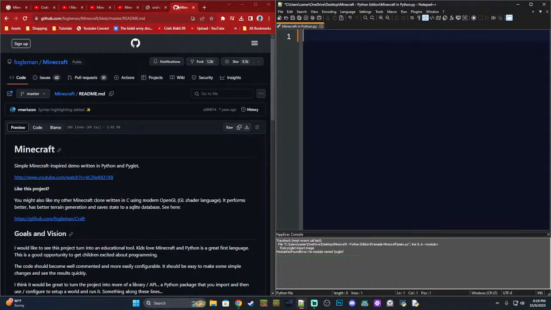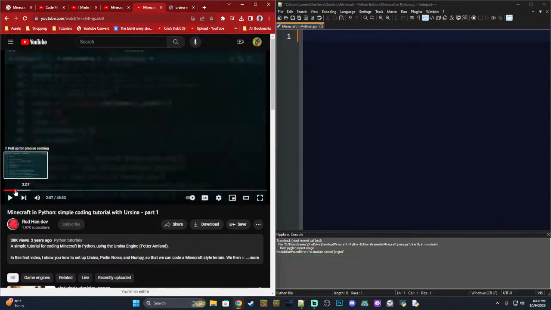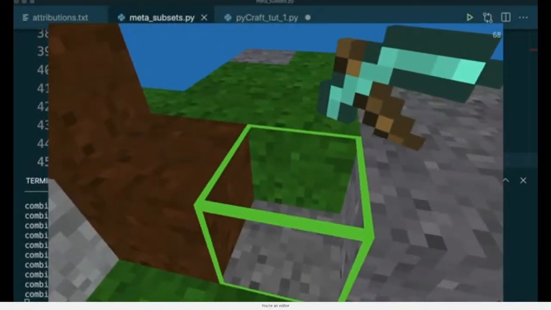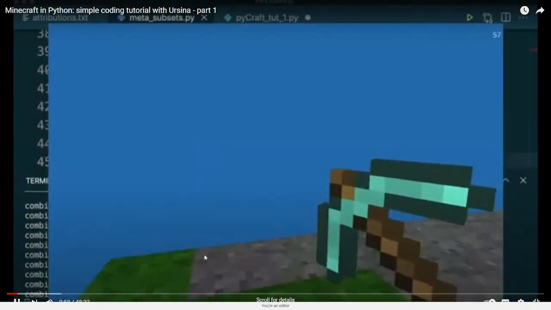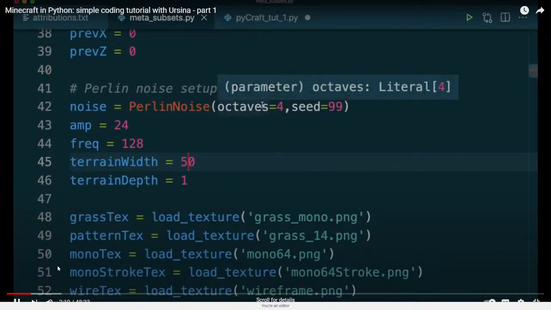So I'm gonna go back to the video that we've been watching, and essentially what I was trying to do a second ago, like I was saying, was showing y'all another person's work to show y'all what's possible. Here's somebody else's work in action. This guy has a pickaxe that can break stuff. He's got some terrain around, which he'll show. A creeper. So he's got some pretty good progress. He's obviously a very well experienced coder, and I was gonna look at how he did it and work with that. So obviously, he's way more experienced than I am.